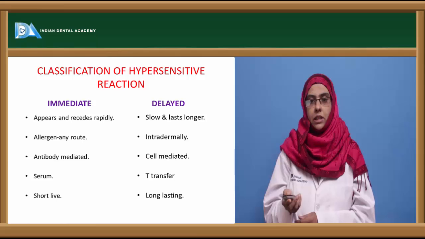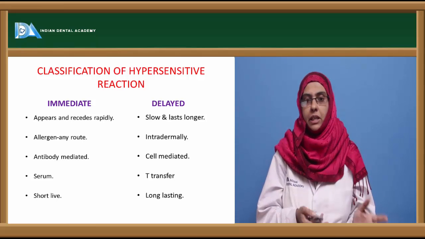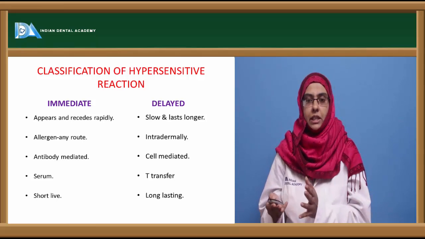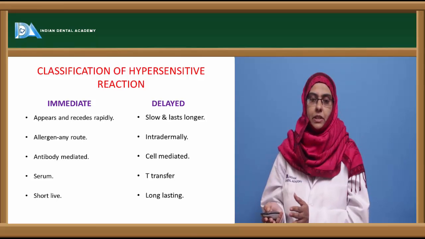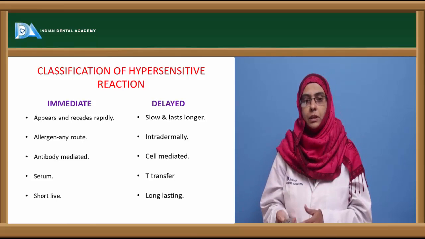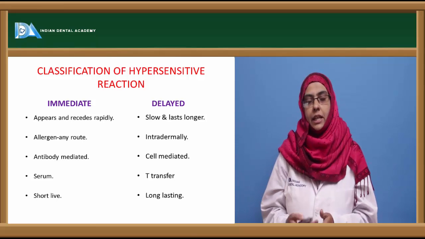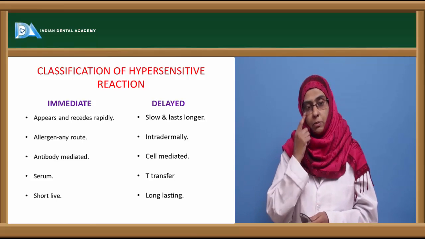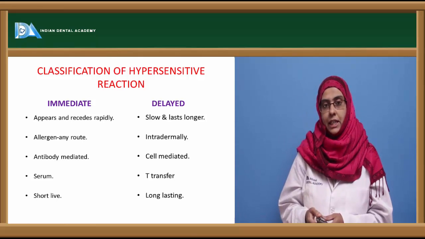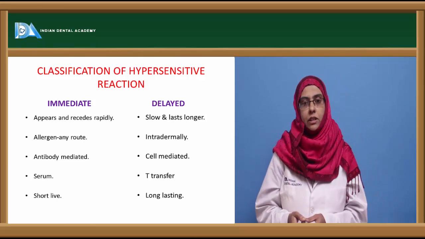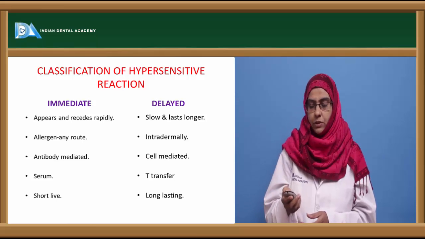So this is the difference between the immediate type of hypersensitivity reaction and the delayed type of hypersensitivity reaction. To say it very simply, immediate is brought about by the humoral immune response, whereas the delayed type of hypersensitivity is usually brought about by the T lymphocyte, that is the cell mediated immune response.